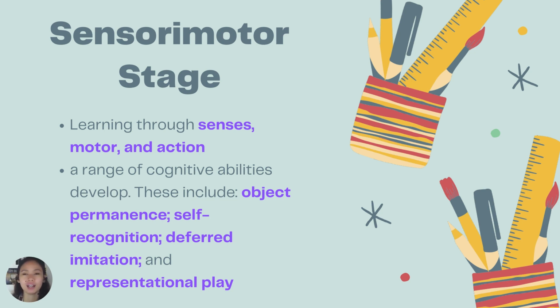That's for the children. Pero at the age of 8 months and above, there is now the development of what we call object permanence. Object permanence is referring to the concept that an object still exists even out of my sight. Ibig sabihin, out of sight doesn't mean na out of mind. Okay, that's what we call object permanence.